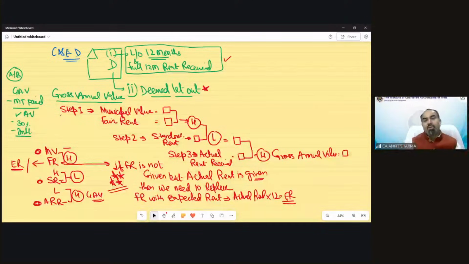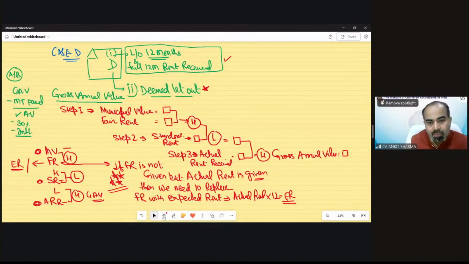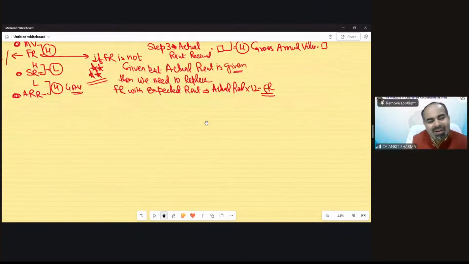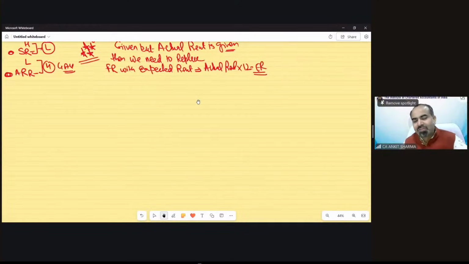And how do we need to calculate it? Actual rent into 12, that means full year rent. That we will call expected rent. So understand? Maybe you are feeling it's complicating, but let me tell you, when you solve questions, you will feel house property is not actually a head of income. It's just easy to solve on a calculator.